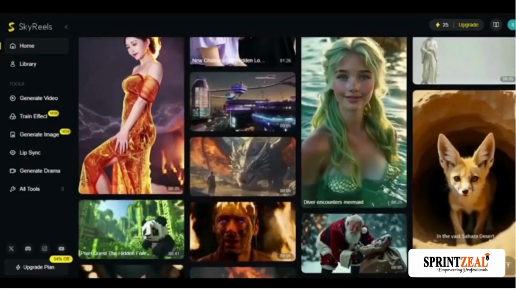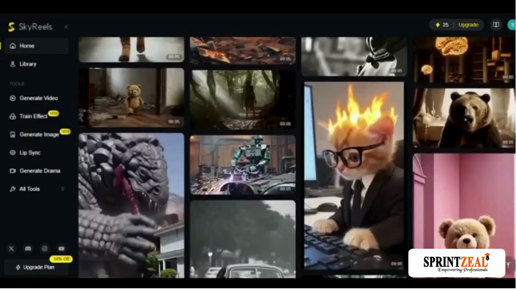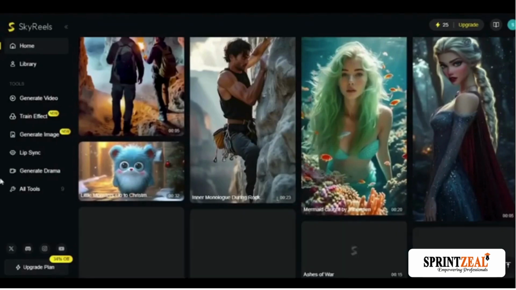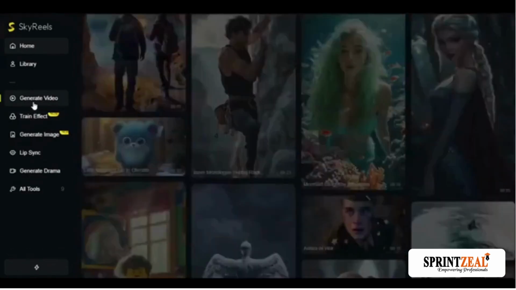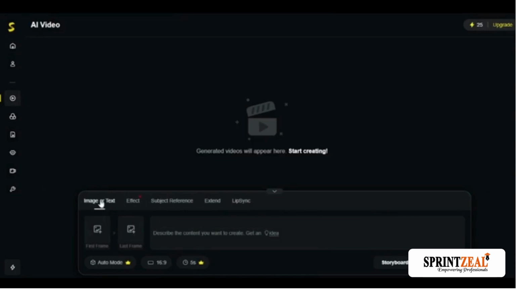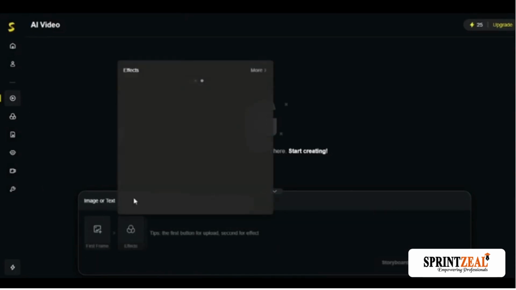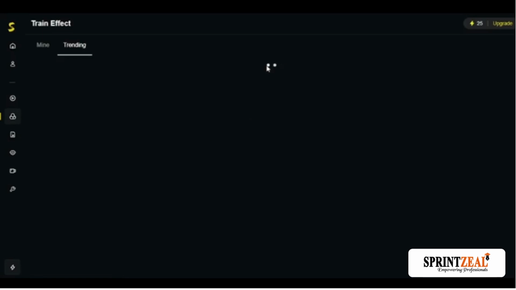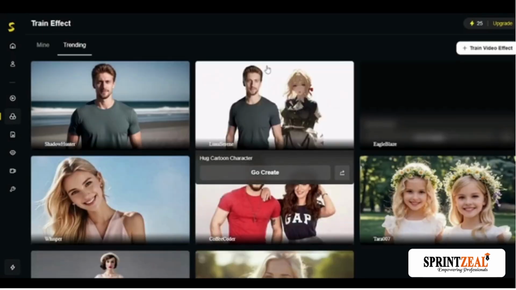It's like Hollywood, powered by artificial intelligence. Creators, marketers, storytellers. SkyReels lets anyone turn imagination into visual gold. For YouTube Shorts, TikTok, Instagram, or even your next viral ad. Just upload your image, select your scene type: thriller, romance, news, anime, and hit generate. Boom. You've got a story.